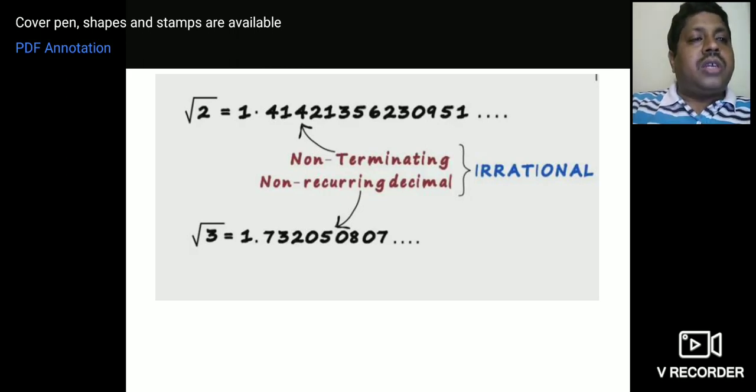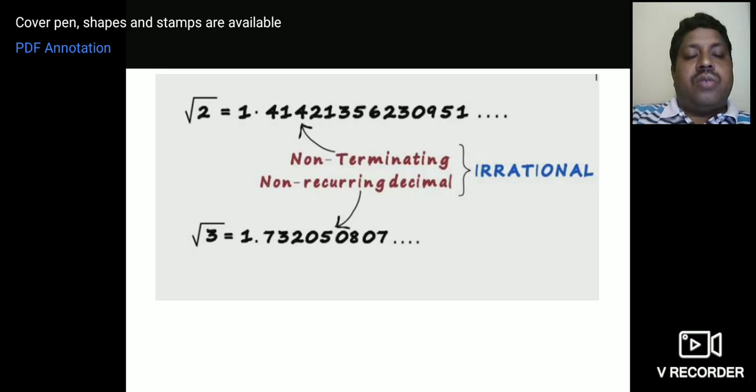Non-terminating means it never stops. Example for non-terminating, a non-stop bus. When you sit on the non-stop bus, it never stops at any of the stops. It will reach the final destination. That's why we call it a non-stop bus. Here non-terminating means it never stops.